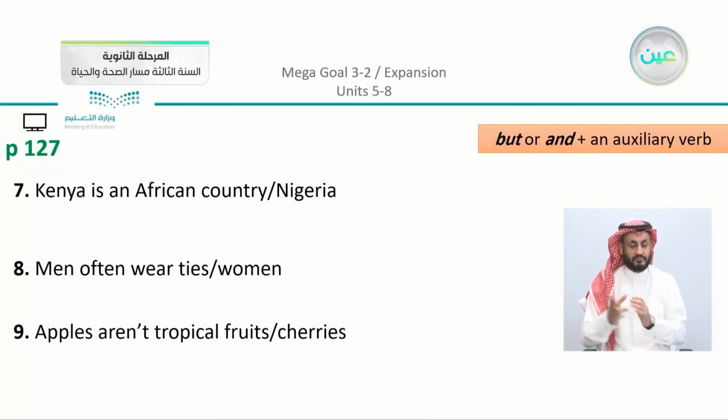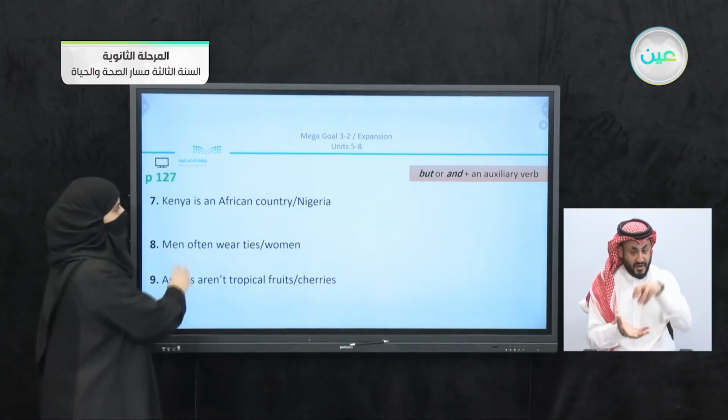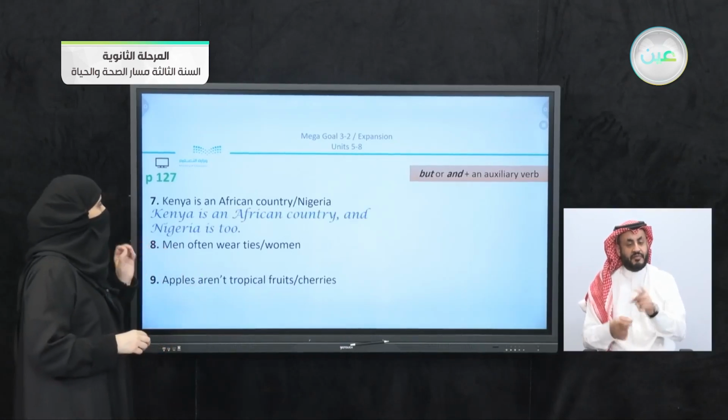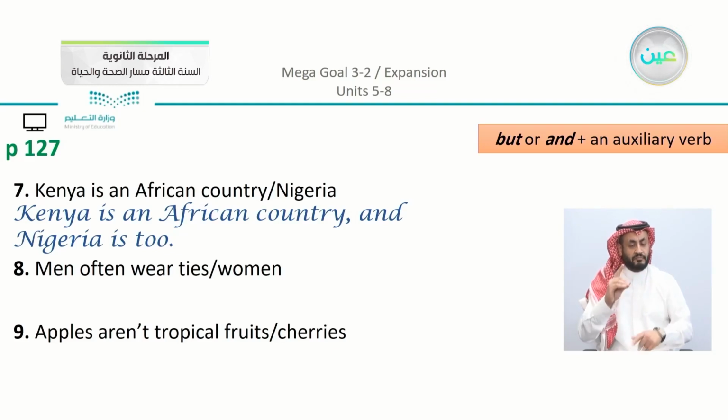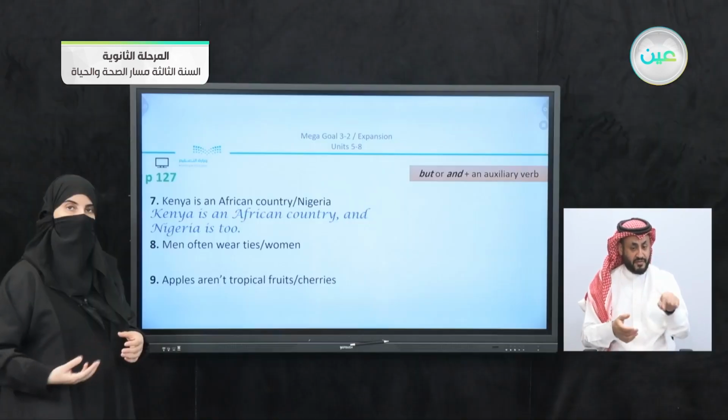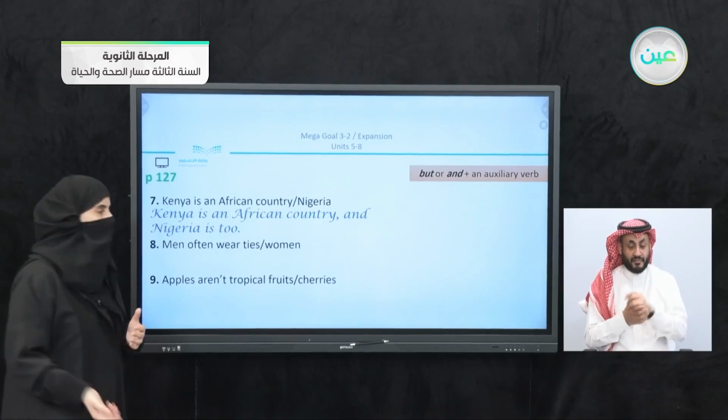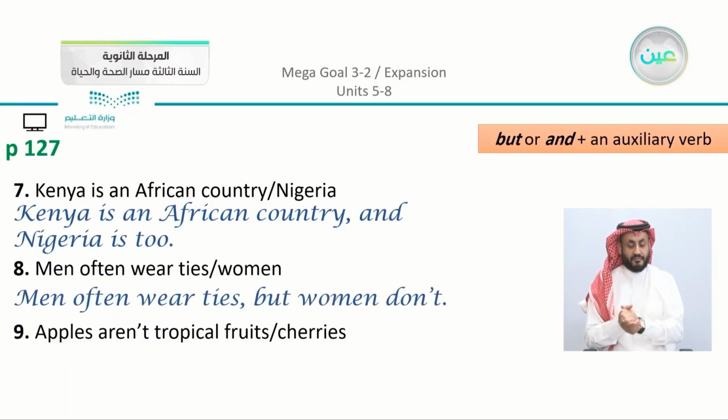We have here number 7, Kenya is an African country, Nigeria. So are they in the same continent? Here, this is a very easy example. Kenya is an African country and Nigeria is too. We have number 8, men often wear ties, women. Now, is it something common between women to wear ties? We can see that there is a difference here, so we can use "men often wear ties, but", so this time we change the connector, "but women don't."